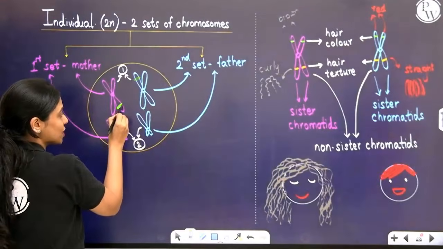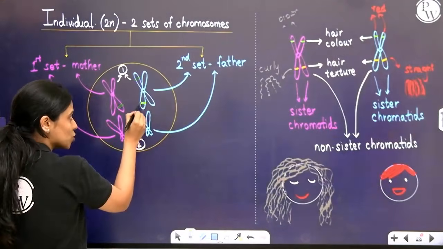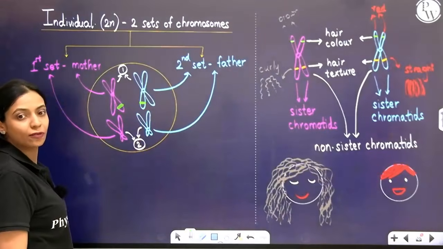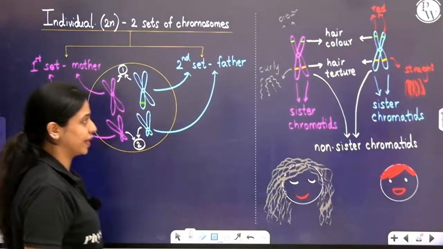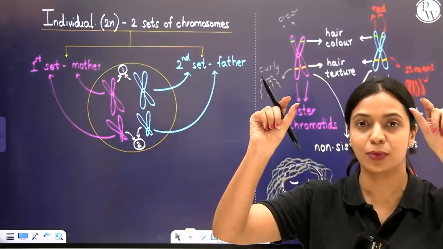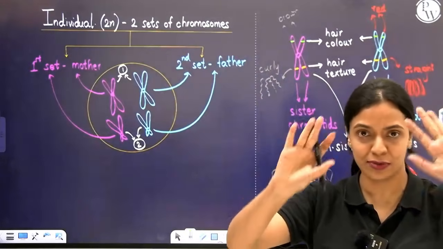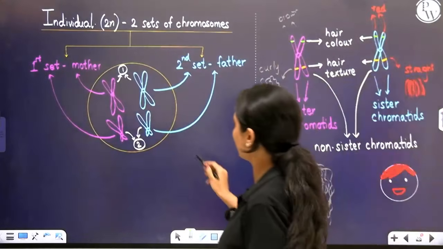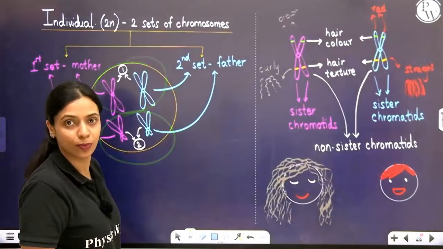If at this position in this chromosome there is information for eye color, in this chromosome also at this position there will be information for eye color. Whenever such chromosomes are there where information for the same things is present at the same location in 2 chromosomes belonging to 2 different parents from 2 different sets, we call such chromosomes homologous chromosomes.